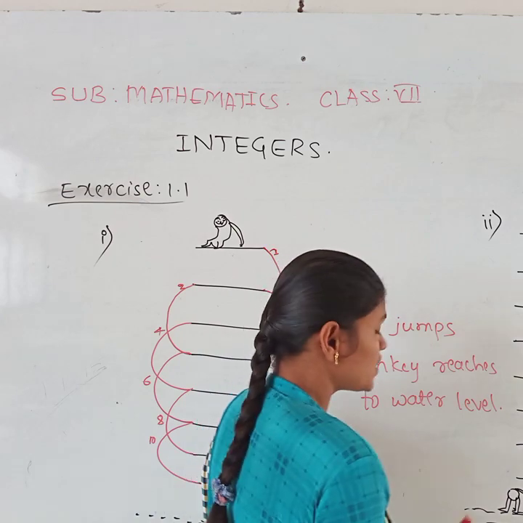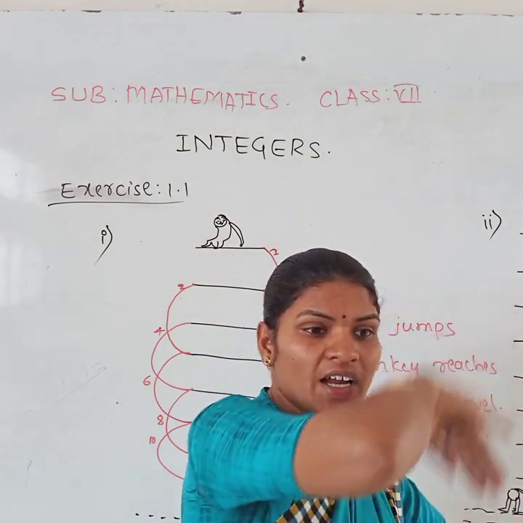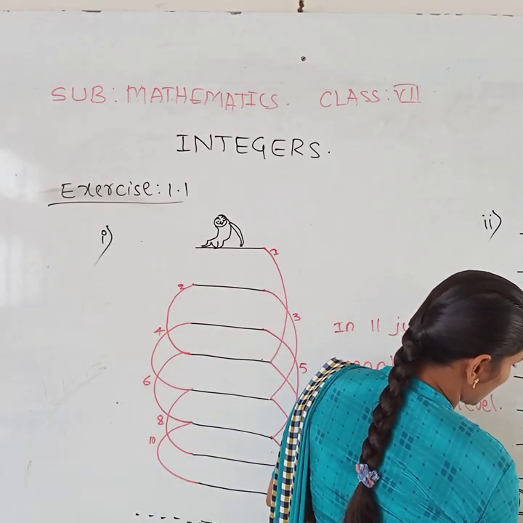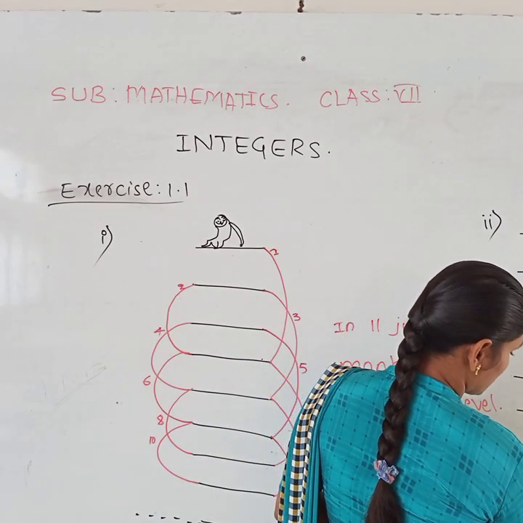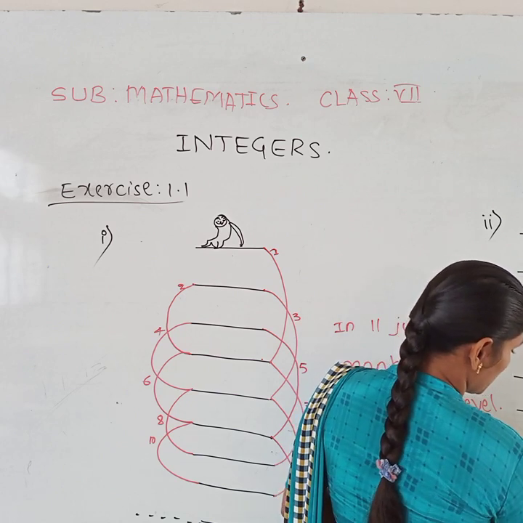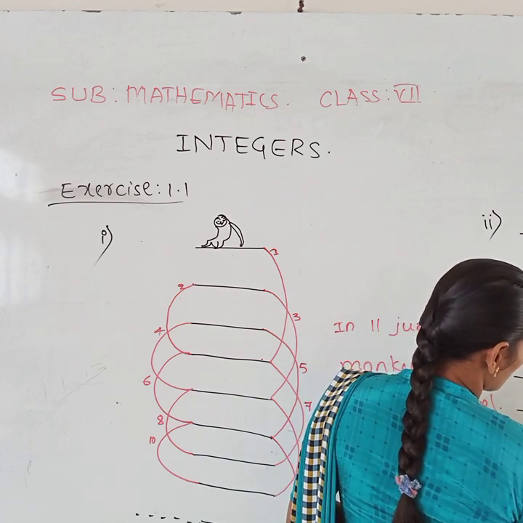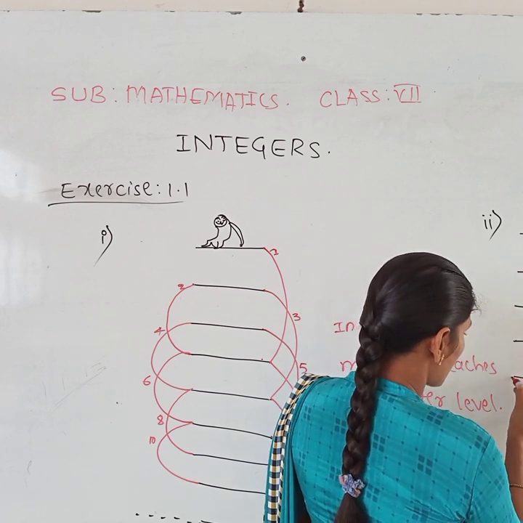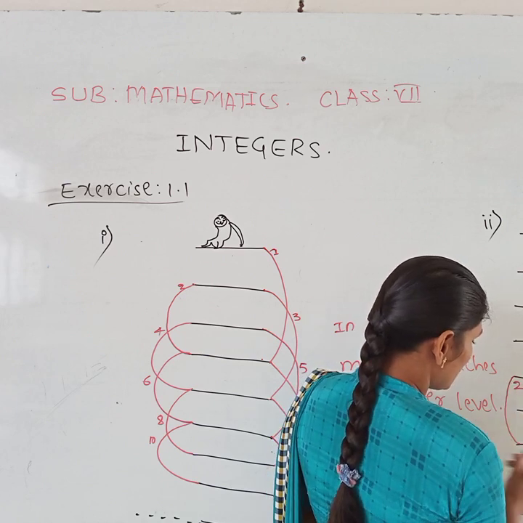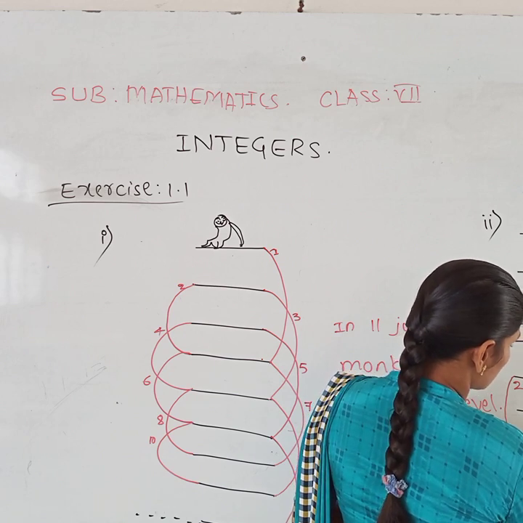It moves how many steps up? 4 steps upside, then moves back 2 steps. So in the first jump, 4 steps up: 1 2 3, from here 1 2 3 4. In one jump it comes here, the first jump. Then it moves back 2 steps and comes here, the second jump. Now the monkey is at this level. Then again it moves 4 steps.